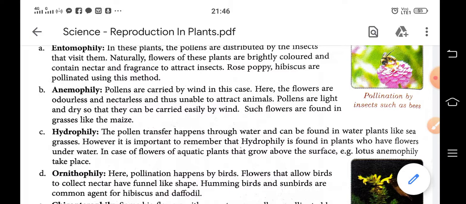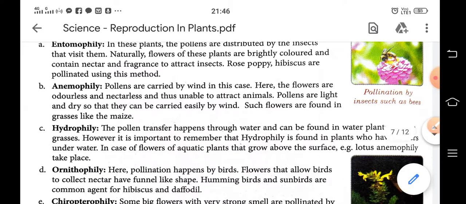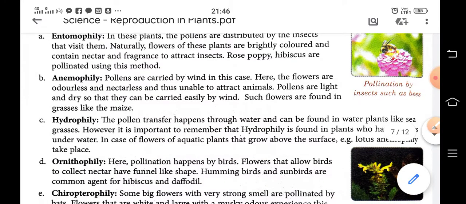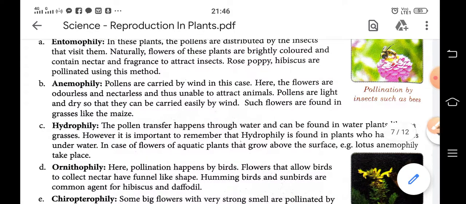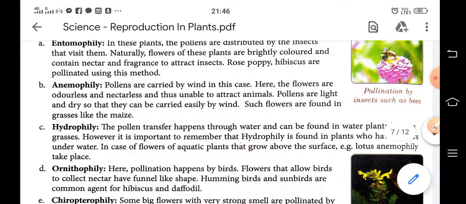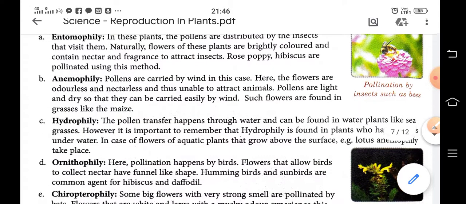So why are the flowers so beautiful or brightly colored? It is to attract insects. The examples are rose, poppy, and hibiscus, in which pollination occurs by insects.